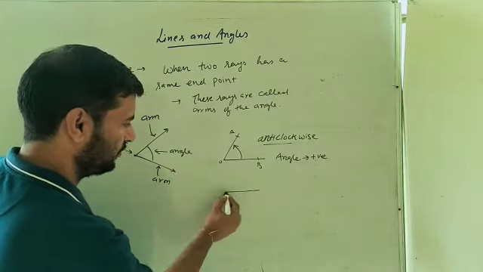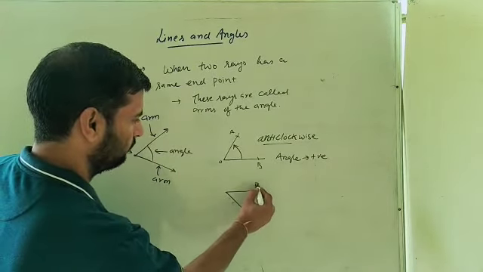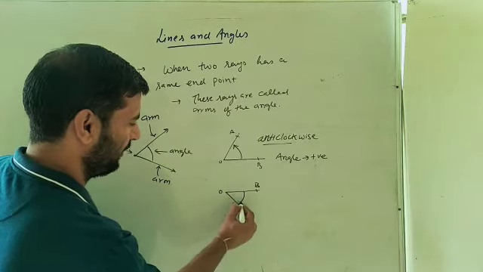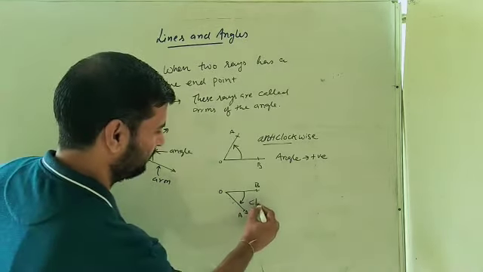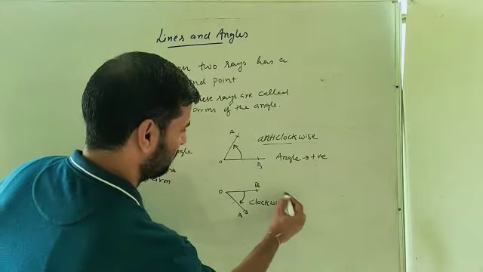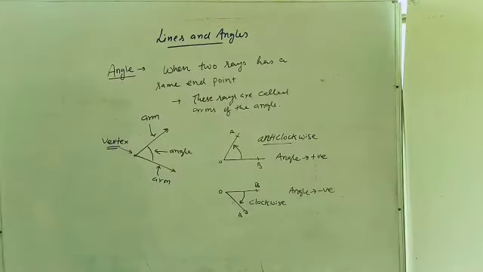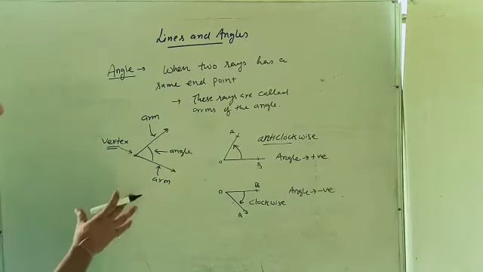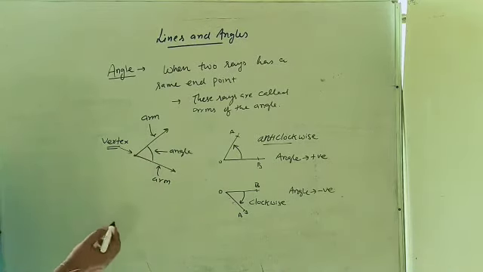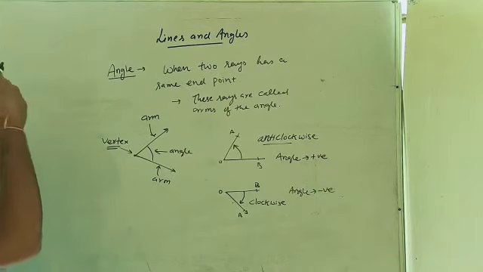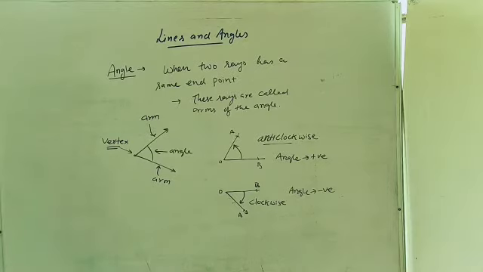And another case, when the angle is moving in the clockwise direction, then the angle is considered to be negative. So these are the basic points that you must know about angles. How can we measure the angle? How can we draw the angles? We can measure the angle with a protractor, with the compass. We can make the angle with these two also. So let us discuss some different types of angles.